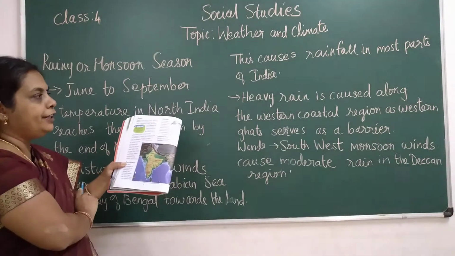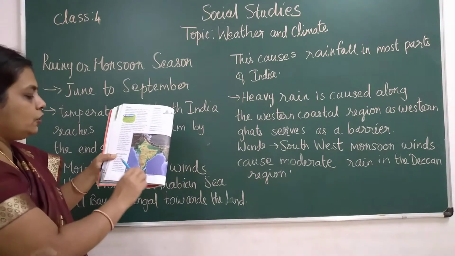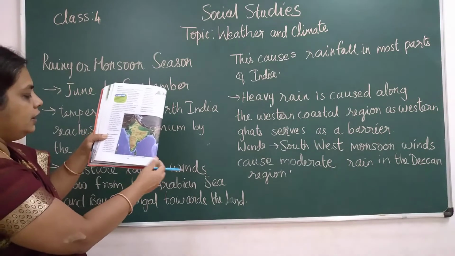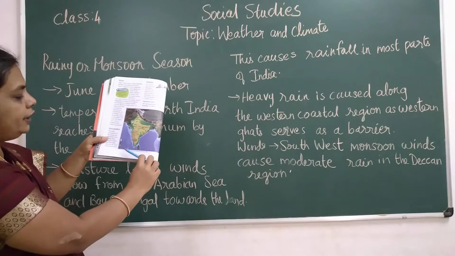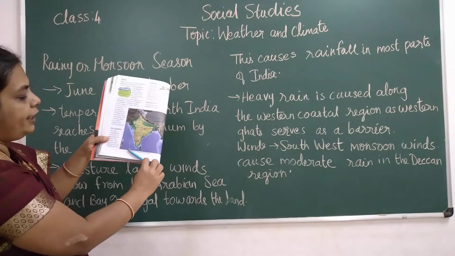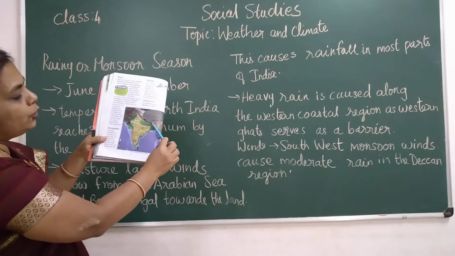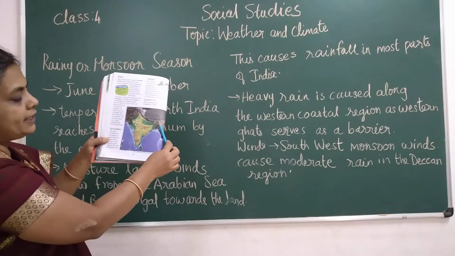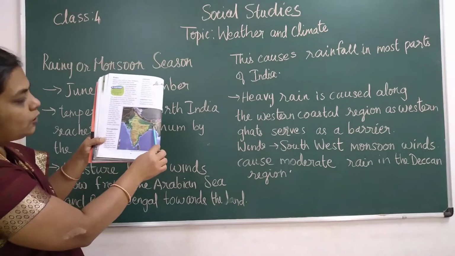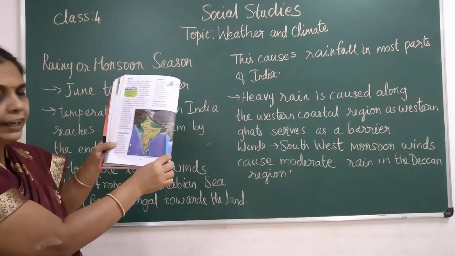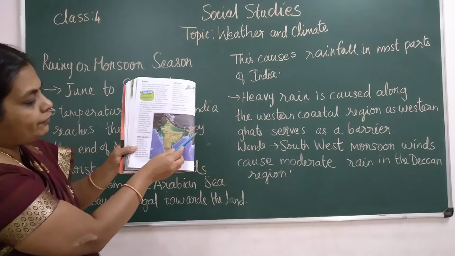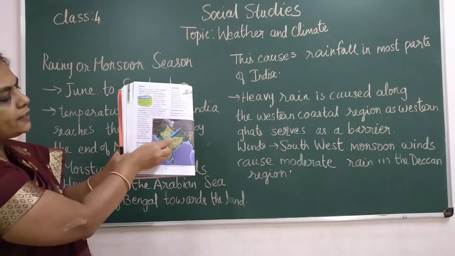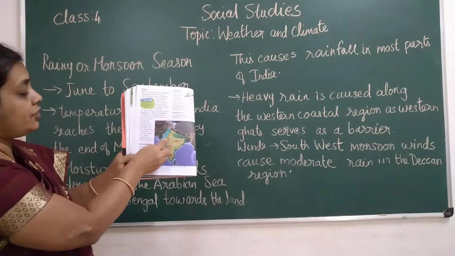So how does the wind flow, children? Starting from the Arabian Sea, Bay of Bengal and the Indian Ocean, first they move like this and go to the northeastern parts, mainly the northeastern parts. Here this northeastern part receives heavy rainfall and then the clouds start moving towards North India. This side it starts moving. It reaches up to Ladakh, children.